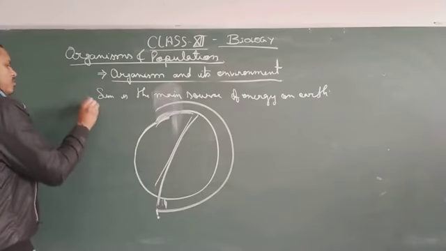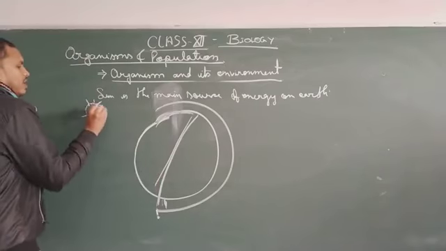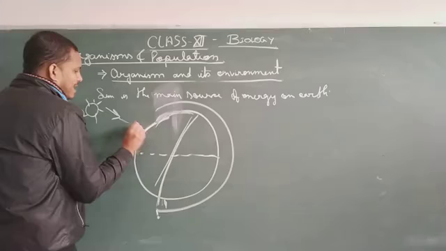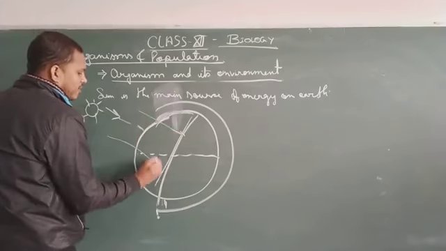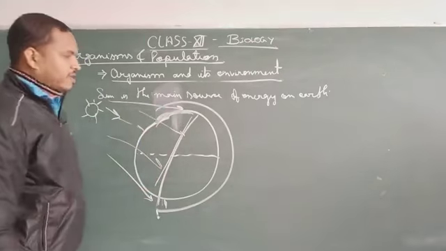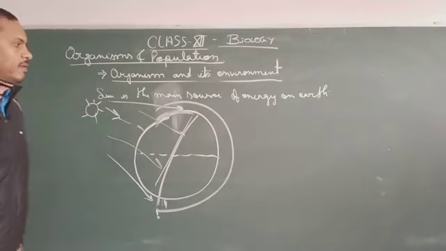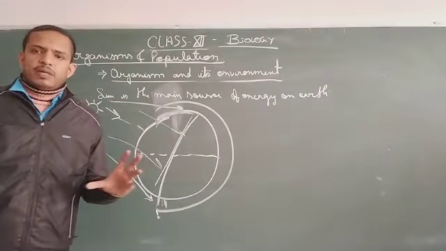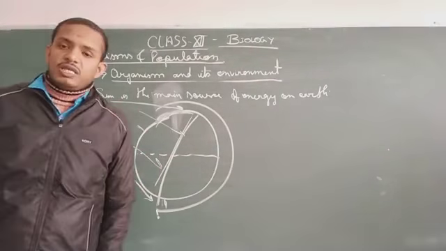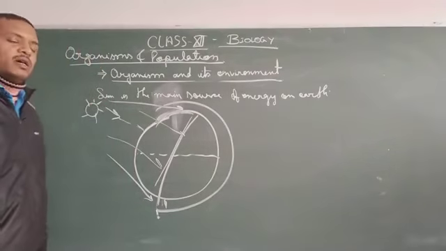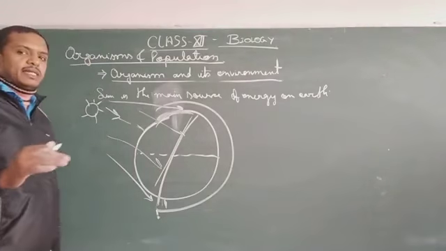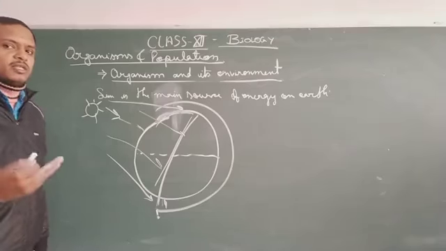Now what happened? The sunlight which is going to fall on Earth, their intensity or the incidence of light is going to be different. So what happened in this way? In different places at different times, we will find different types of season, and depending upon the light intensity and the temperature, the habitat and